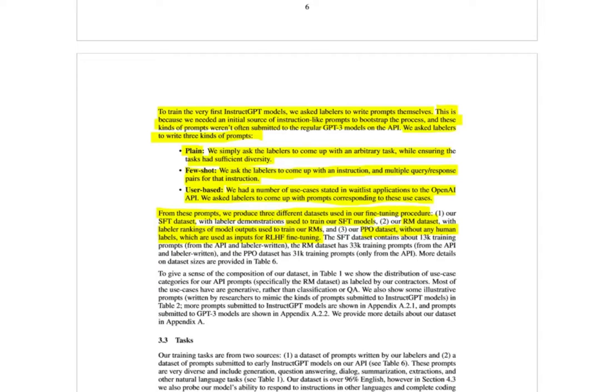And they go on and give some details about the size of each dataset. So the supervised fine-tuning dataset contains 13,000 training prompts. The reward model dataset has 33 training prompts, okay? And the proximal policy optimization dataset has 31 training prompts.